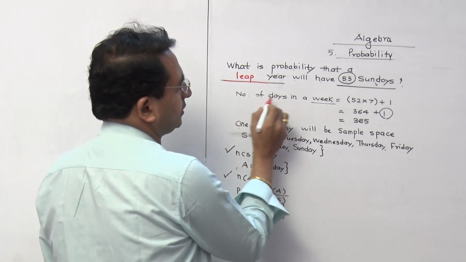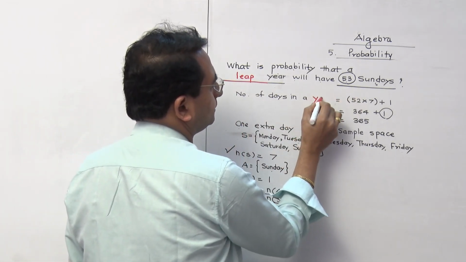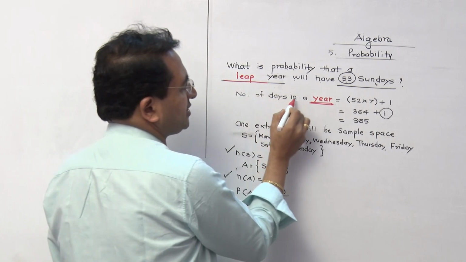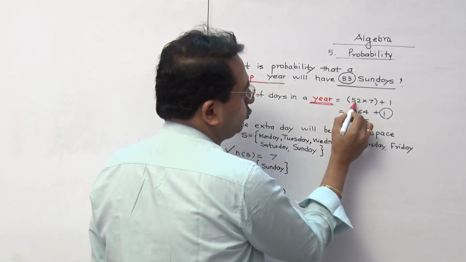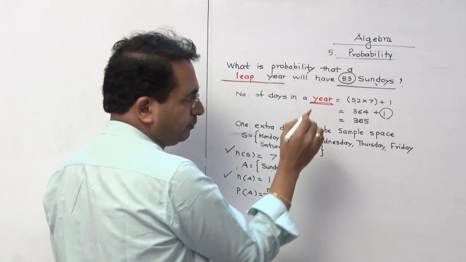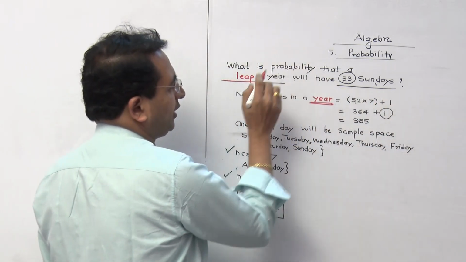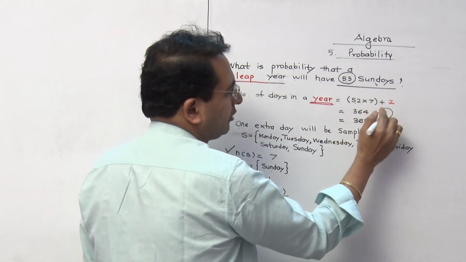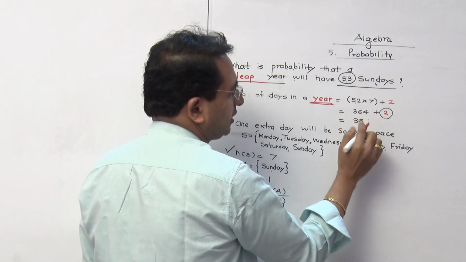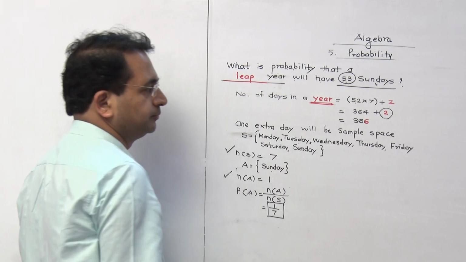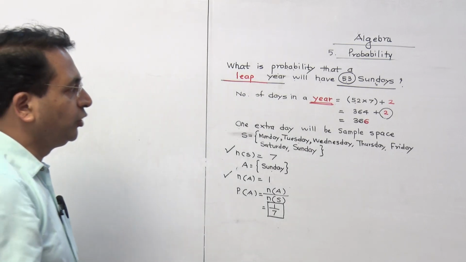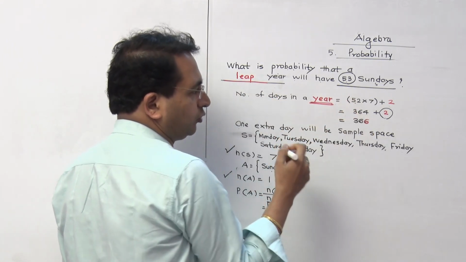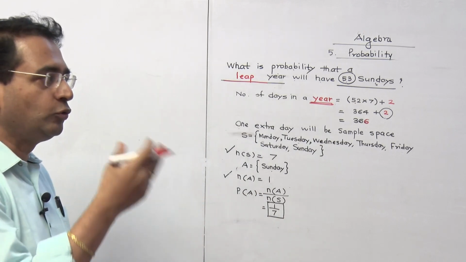Now, the number of days in a year. That is the word which I would have written in the earlier question also. Number of days in a year will be 52 multiplied by 7 plus 1 in an ordinary year, but for a leap year it is going to be 2. So here I should write 2. So this number is going to be 366 days. Now we know that in an ordinary year also, leap year also, we have 52 weeks. So the question remains of the extra 2 days.